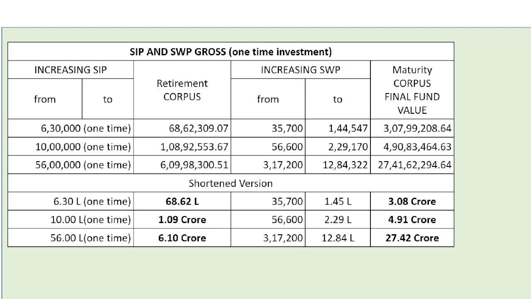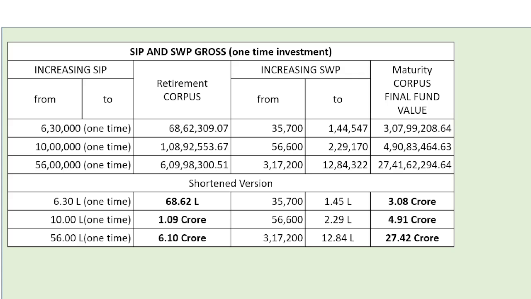The same SIP SWP can be of one-time investment. Let us say by investing 6,30,000 rupees in one time for 20 years, the retirement corpus would be 68.62 lakhs, and from this 68.62 lakh, one can easily withdraw 35,700 per month to 1.45 lakh per month, and maturity corpus at final fund value at age of 85 would be 3.07 crore.